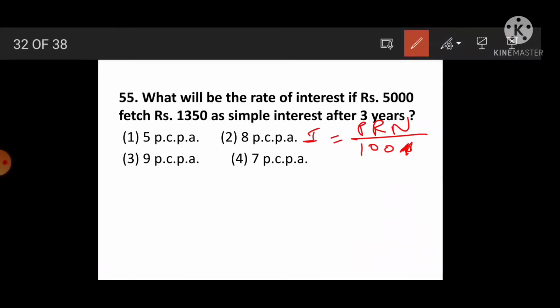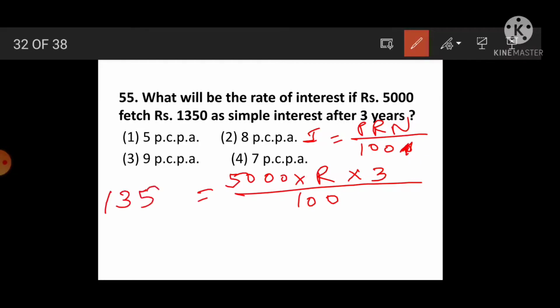Then what is the value? P's value is 5000, into rate we have to find out, into 3 years time, given upon 100, and here simple interest is given, 1350. Rate we have to find out. See, these two zeros cancelled, numerator and denominator place, then 5 3s are 15, 50 will come this side,